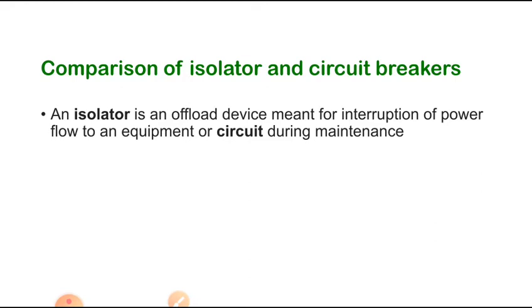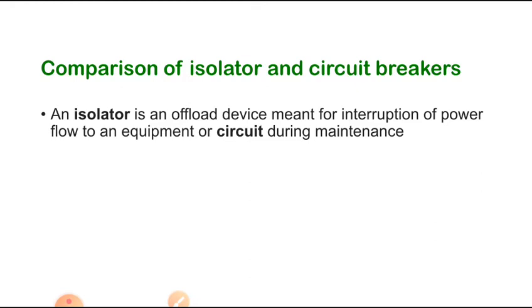Whereas circuit breakers can be operated from 11 kV to 765 kV. That means the bada bhai, the big brother. Because whenever the circuit is broken, there is a spark, an arc may occur, and the arc may be caught by different media and different techniques.